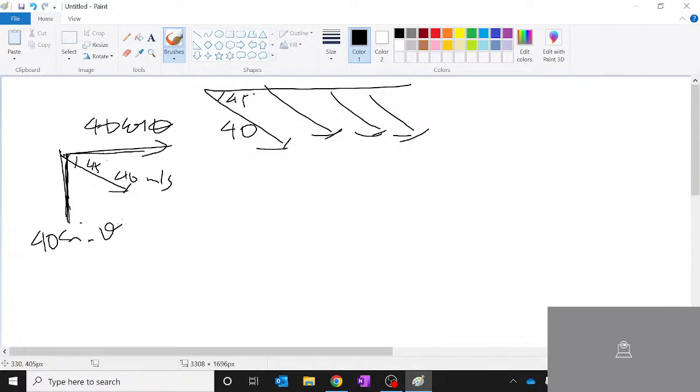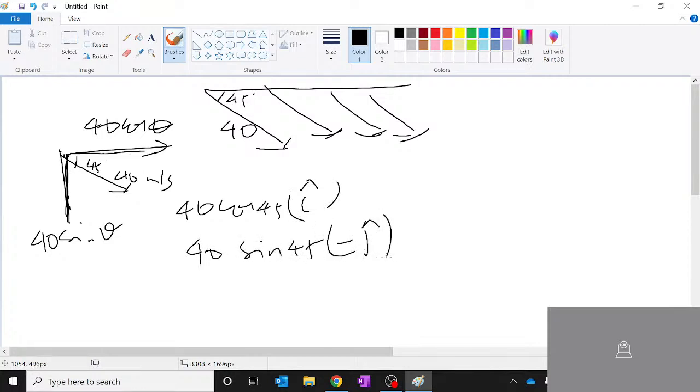Now what is 40 cos theta? 40 cos 45, in the I cap direction. And 40 sin 45 in the negative j cap direction. So your velocity of rain with respect to the ground is nothing but 40 cos 45 I cap minus 40 sin 45 j.